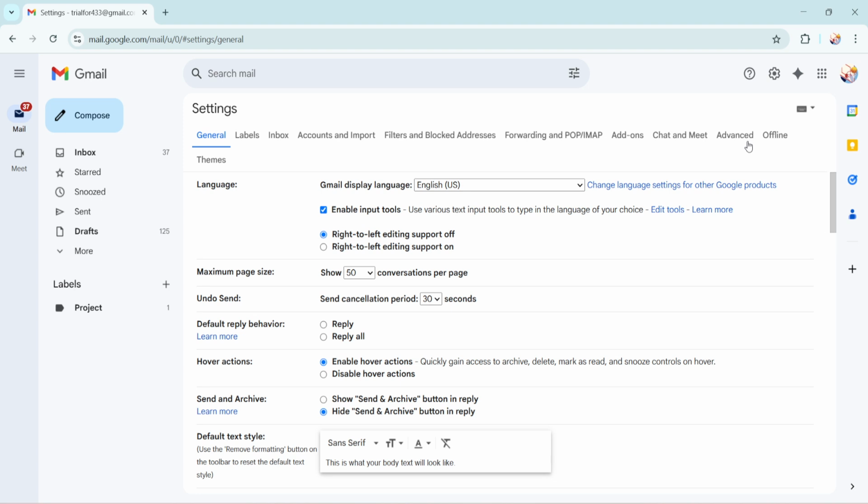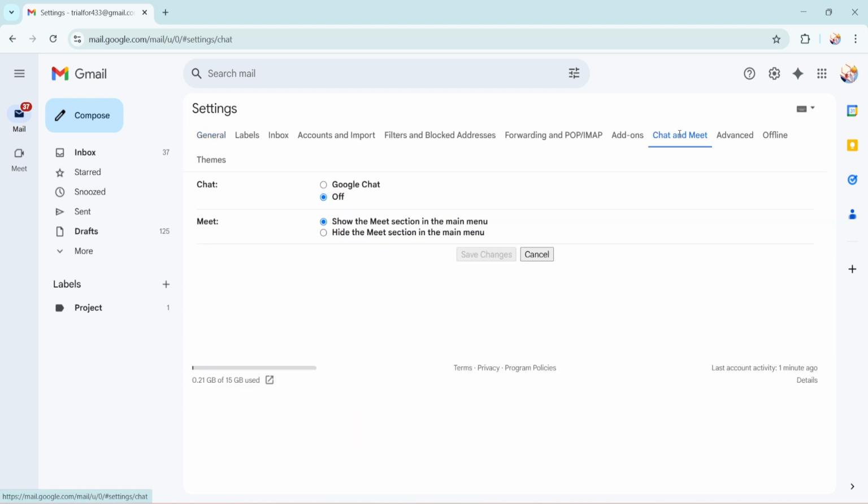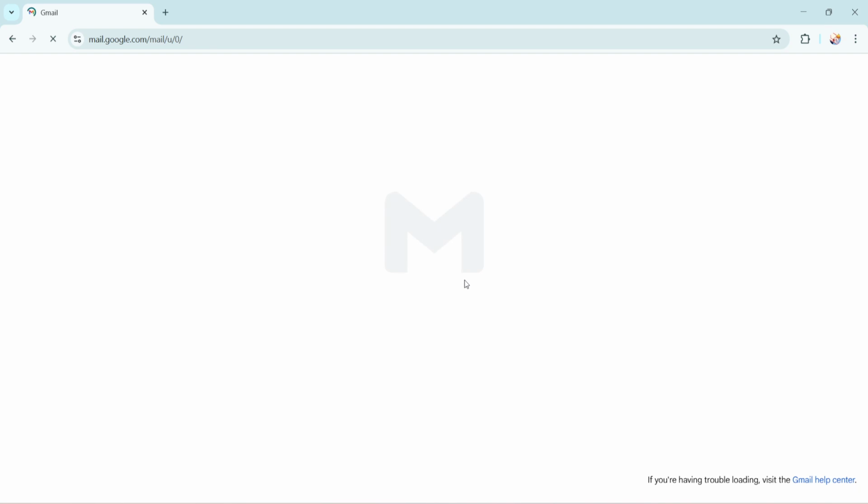Once you're inside the settings menu, look towards the top for a tab that says Chat and Meet. This is where you'll find all the options related to Google Chat. Click on this tab to proceed. Now that you're in the right section, the next step is to enable Google Chat. It's a checkbox option that you'll have to select. This feature allows you to use the chat function seamlessly integrated with your Gmail account. After selecting Google Chat, don't forget to scroll to the bottom and hit Save Changes. This is crucial to ensure that all your newly selected settings are applied.